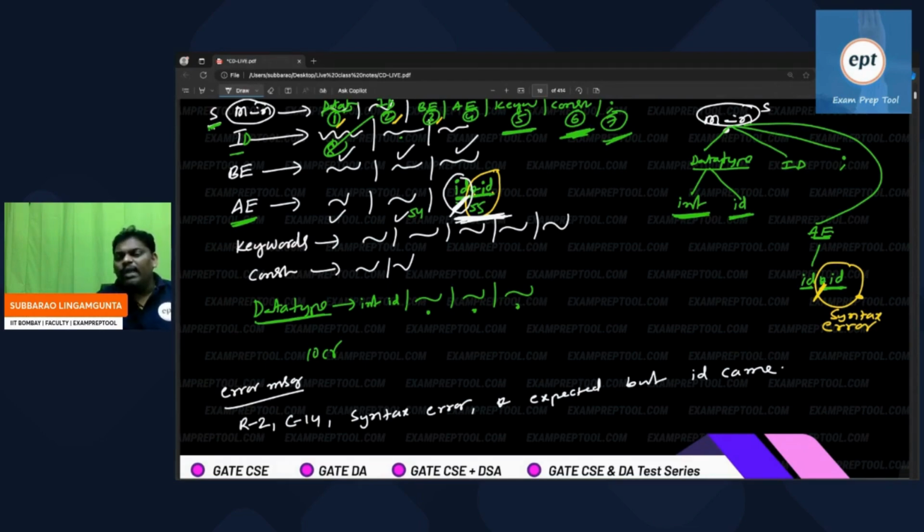Whenever it sees a new line character in the program, you will automatically go to the next line. Someone is asking how to identify which row and which column to give in the error message, right? So this is the case.